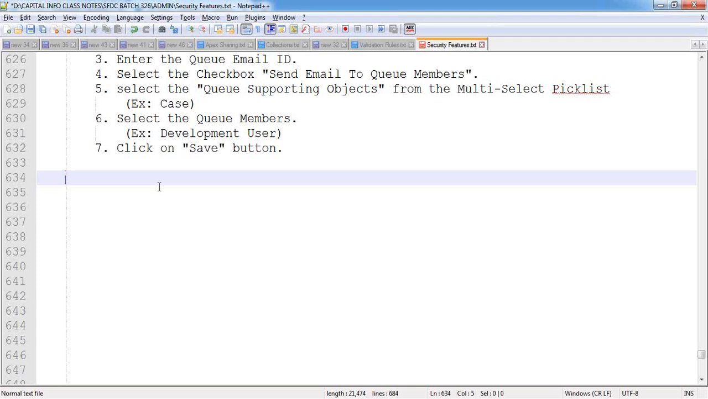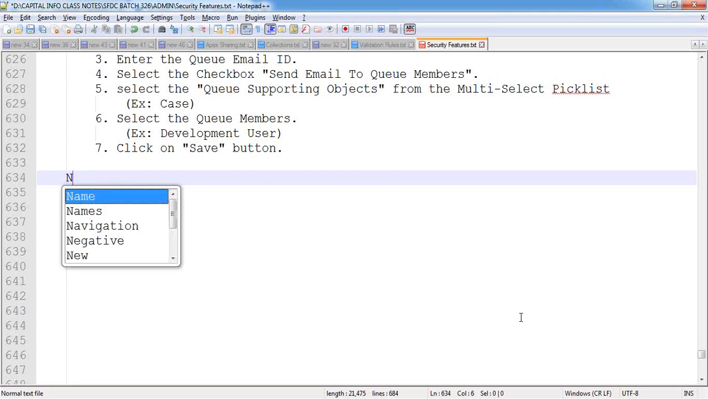Now, the queue's information is stored inside the group object. A queue contains two things: queue members and queue supporting objects. Where is all the queue supporting objects information and all the queue members information stored? All the queue members information is stored inside an object called the group member object. All the queue supporting objects information is stored inside an object called the QS object. QS object is one of the standard objects maintained by Salesforce, which holds all the objects information supported by the queue itself. Now let me show you that concept practically.